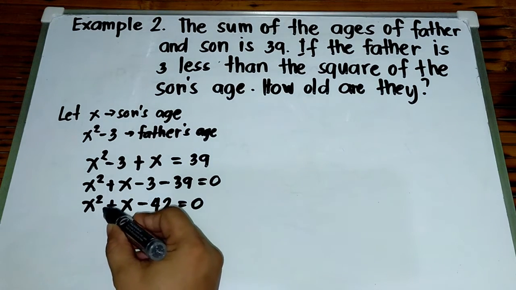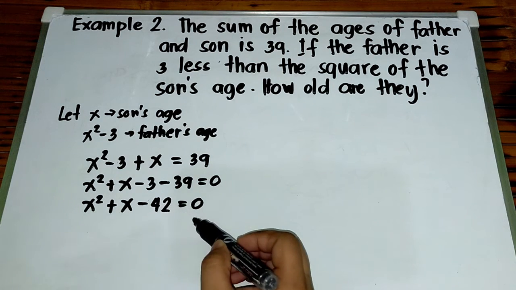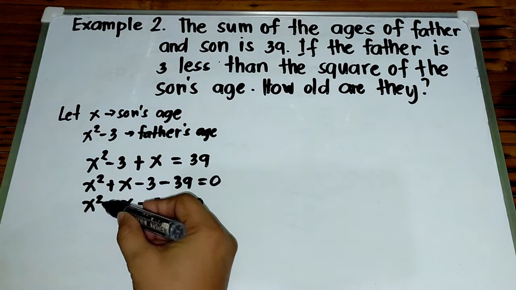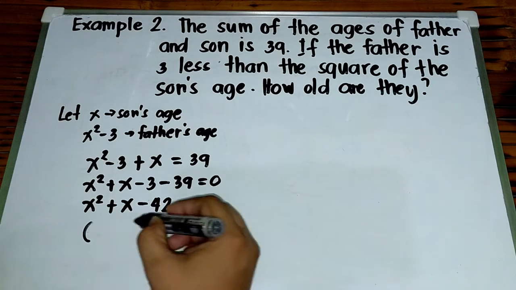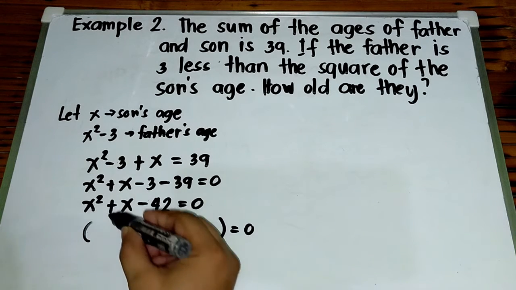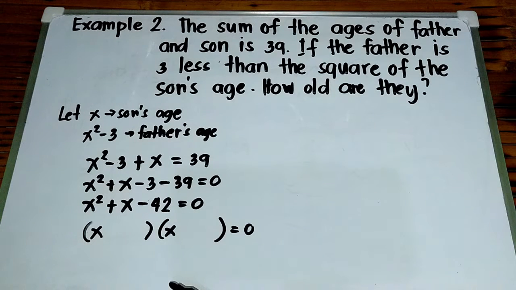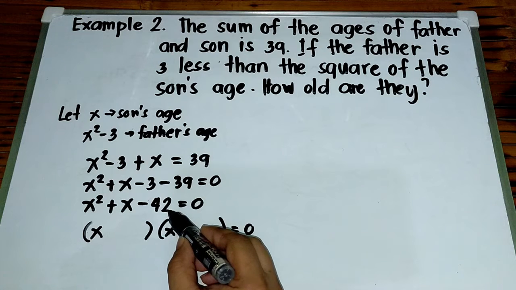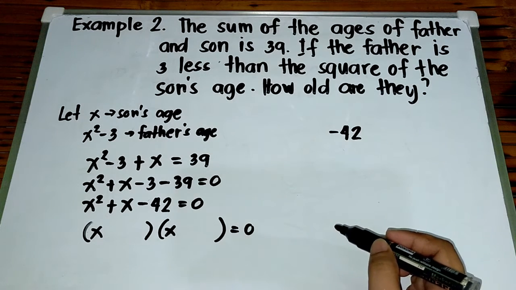Paano ba mag-factor ng x, o paano kunin yung factors ng x squared plus x minus 42? So, ang gagawin natin, ay ifa-factor natin yung x squared muna. What are the factors of x squared? So, ganito ang gagawin muna natin. Is equal to 0. So, ang factors ng x squared ay x and x. And then, yung 42, kunin natin yung factors ng negative 42. Ano yung factors ng negative 42?